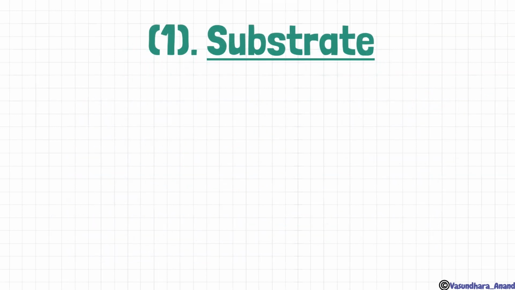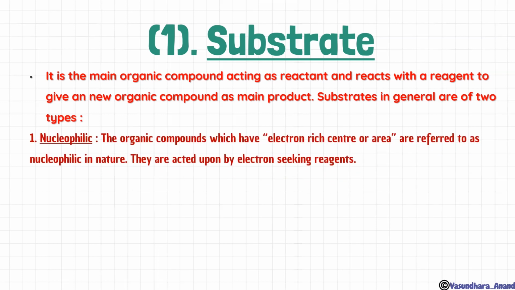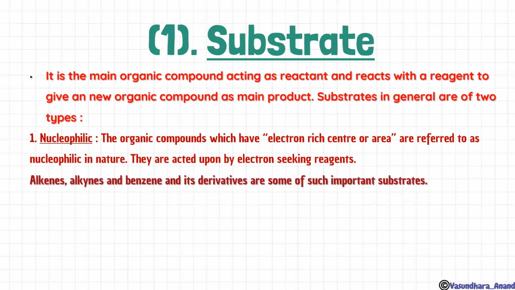So first, let us know about the substrate. What is a substrate? You all know that a substrate is the substance on which the reaction is to happen. It is the main organic compound acting as a reactant and reacts with a reagent to give a new organic compound as the main product. Substrates in general are of two types: nucleophilic and electrophilic. Let's know about the nucleophilic first.